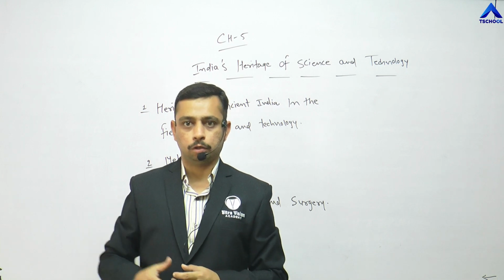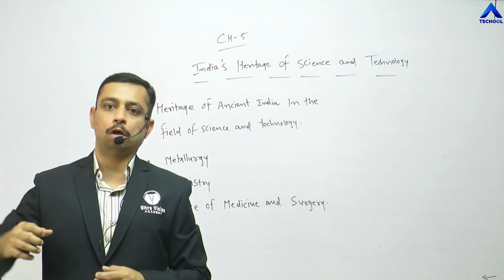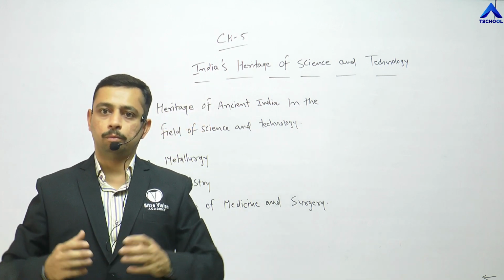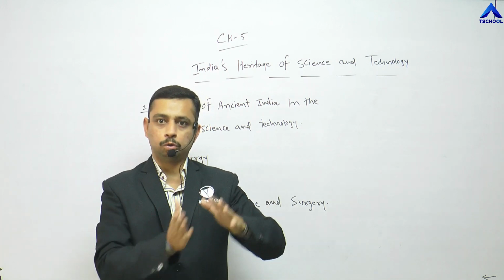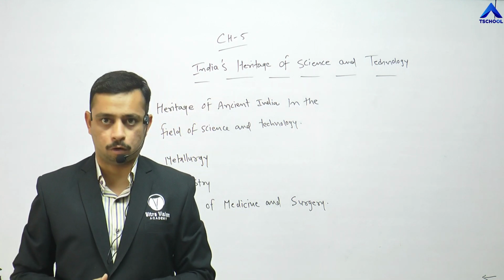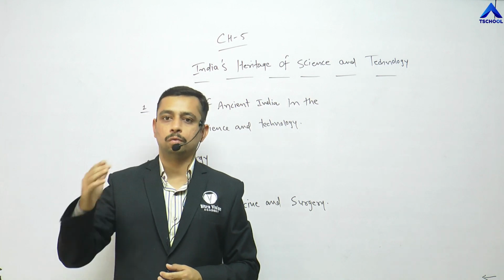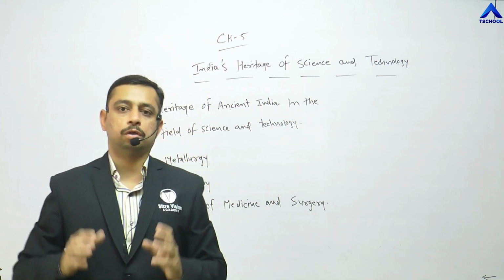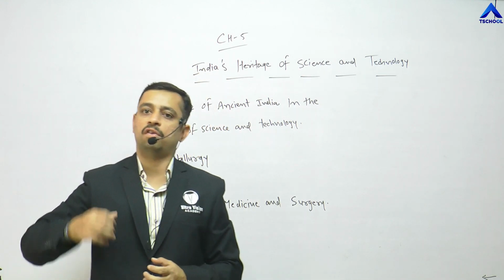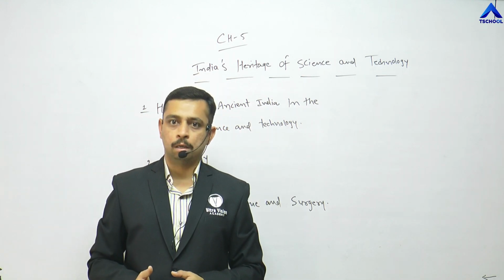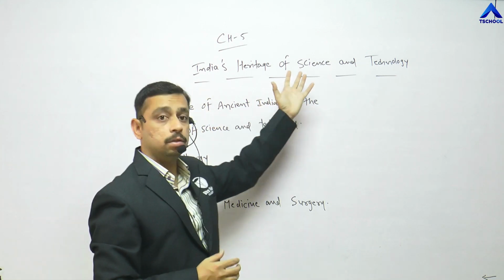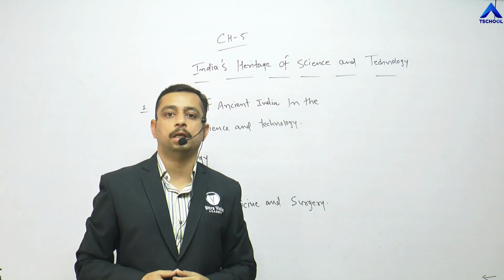It is important to know what heritage we have, what we preserve from the previous era in terms of science and technology. From chapter number 1 to 7, it is all about history, preservation, and different heritages, right? So we start with chapter number 5, the heritage of science and technology.